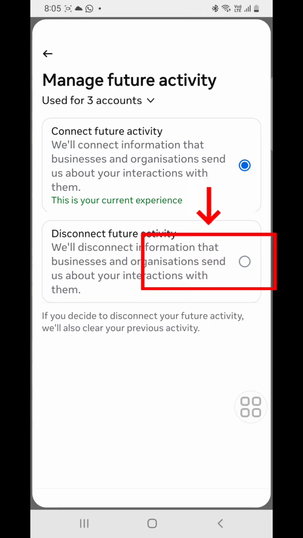When you put it on this disconnect future activity, they will not be able to monitor anything again you do on your phone. They will not be able to see anything again. And your profile will be stronger to hold your pages, guys. Your page will not be disabled again.